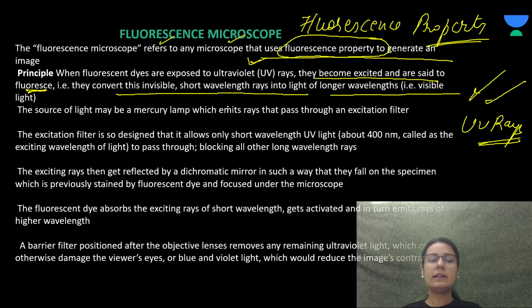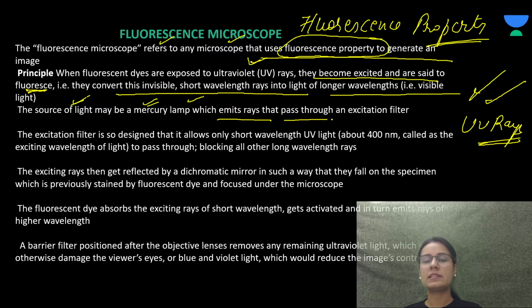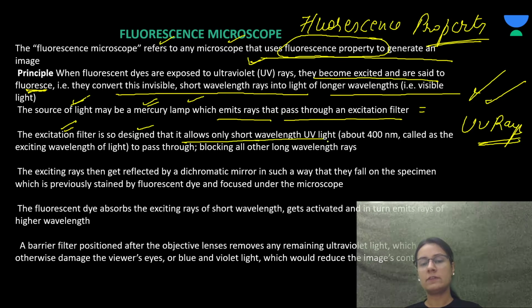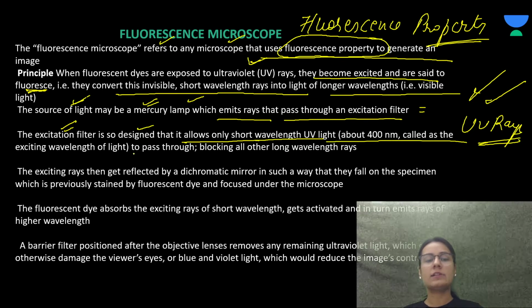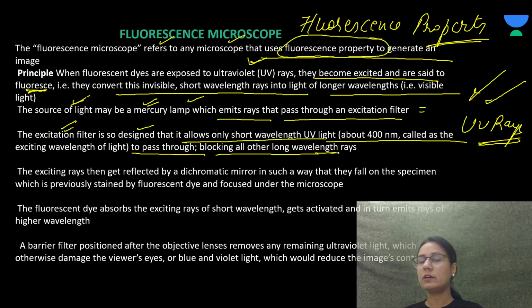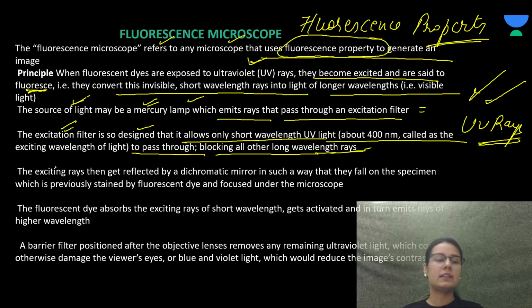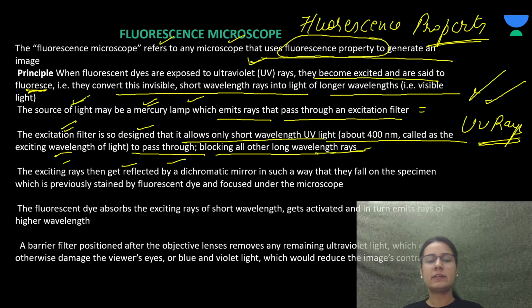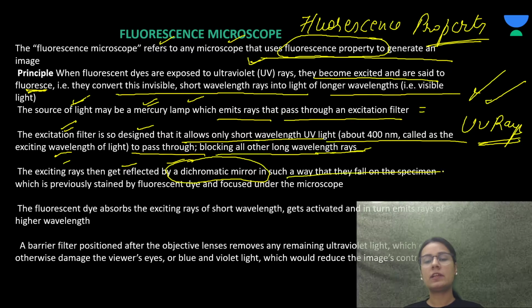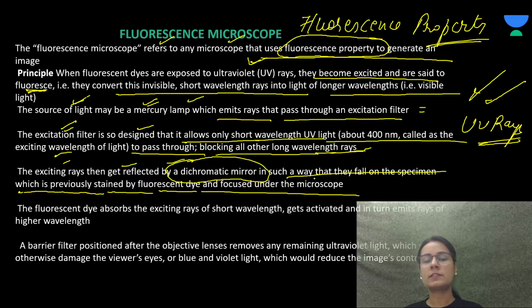The source of the light may be a mercury lamp, which emits rays that pass through the excitation filter. The excitation filter is so designed that it allows only short wavelength UV light to pass through, blocking all other wavelength rays. The exciting rays then get reflected by the dichromatic mirror in such a way that they fall on the specimen, which is previously stained by the fluorescence dye.